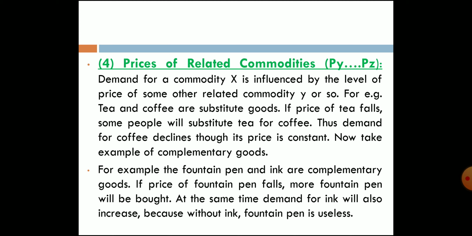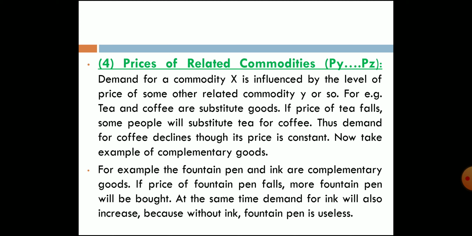Complementary goods means like pen and ink, car and diesel, mobile and battery. For example, without battery mobile is useless, and without mobile battery is useless. Without ink pen is useless, and without pen ink is useless. That's why they are complementary goods.